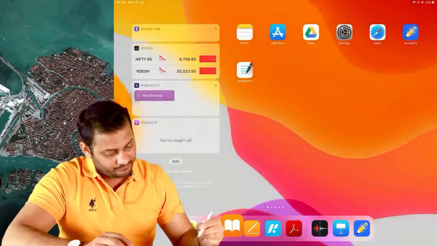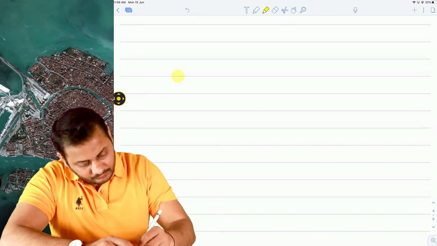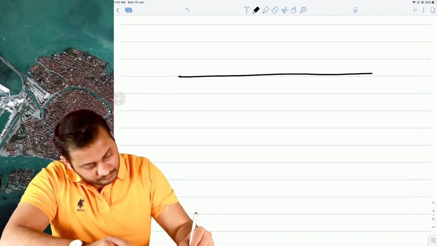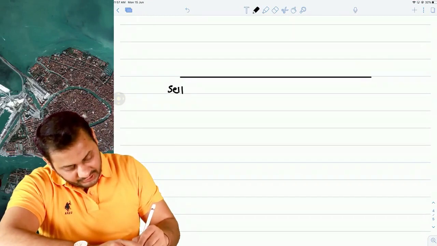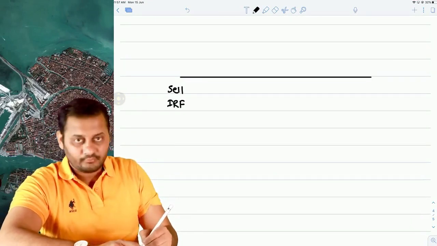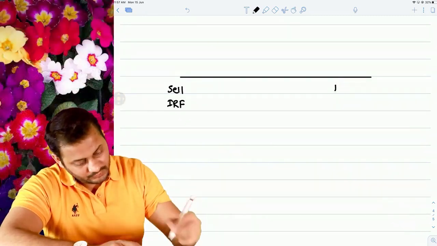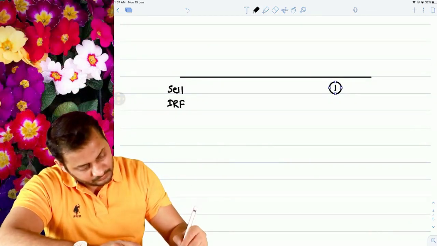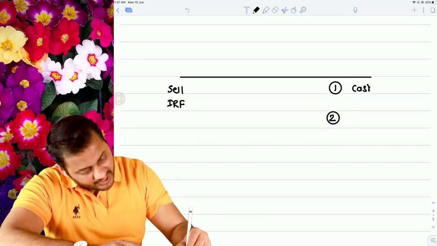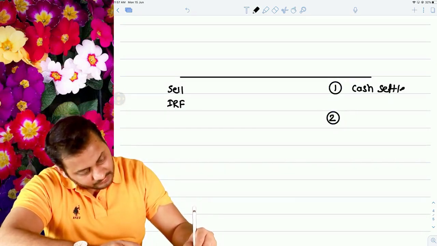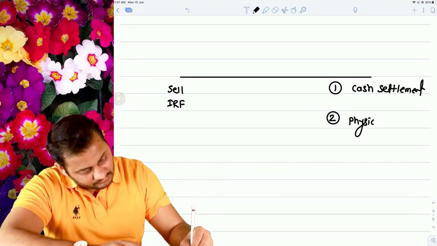Now two things happen in case of interest rate futures. Let's say you have taken a sell position in interest rate futures. Then at maturity there are two options: 1 and 2, cash settlement or physical delivery.